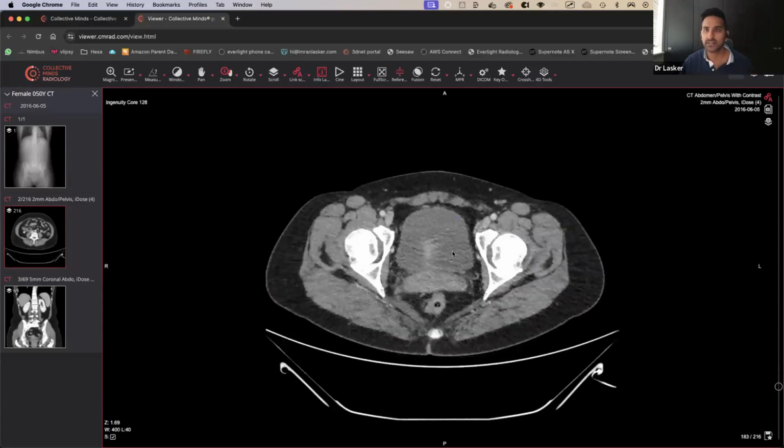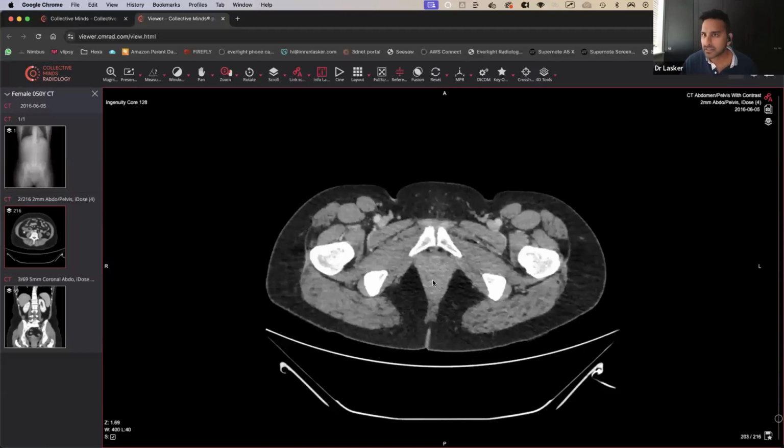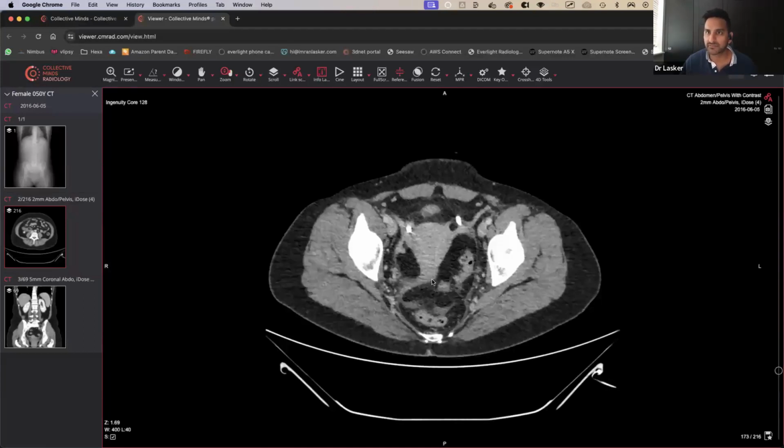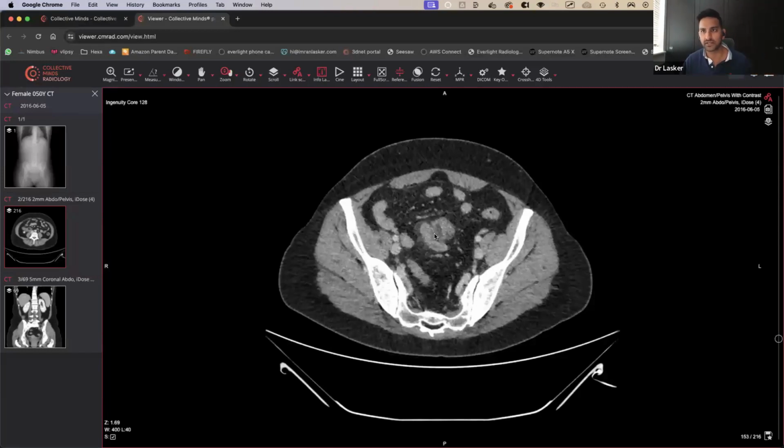I think it's related, but that's a secondary thing to be looking at as well. So the reason why I thought this was interesting is because at first you're not entirely sure, but if you go to basic principle, just follow the bowel all the way around, find the ileocecal valve, then you should be able to find the appendix.